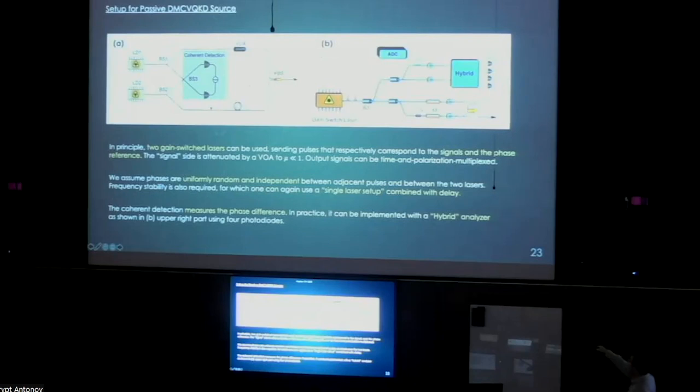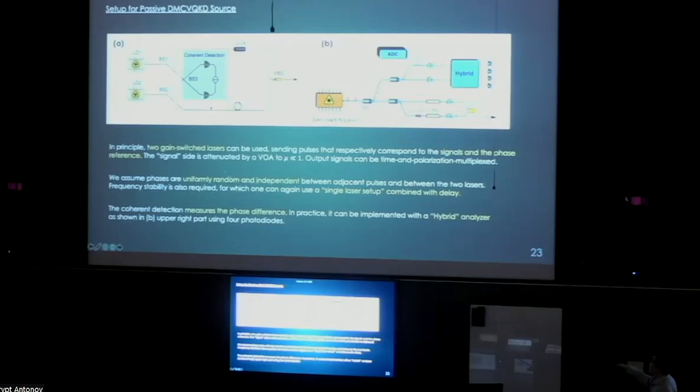Your LO would actually be passing through a delay and also a PBS to achieve time and polarization multiplexing for better robustness in the channel. Now, one assumption we have to make is uniform randomness and independence between the adjacent pulses. This is achieved by using a gain-switched laser with a delay, like a single laser setup, so that we can combine the delay and simulate the effect of 2 independent lasers.